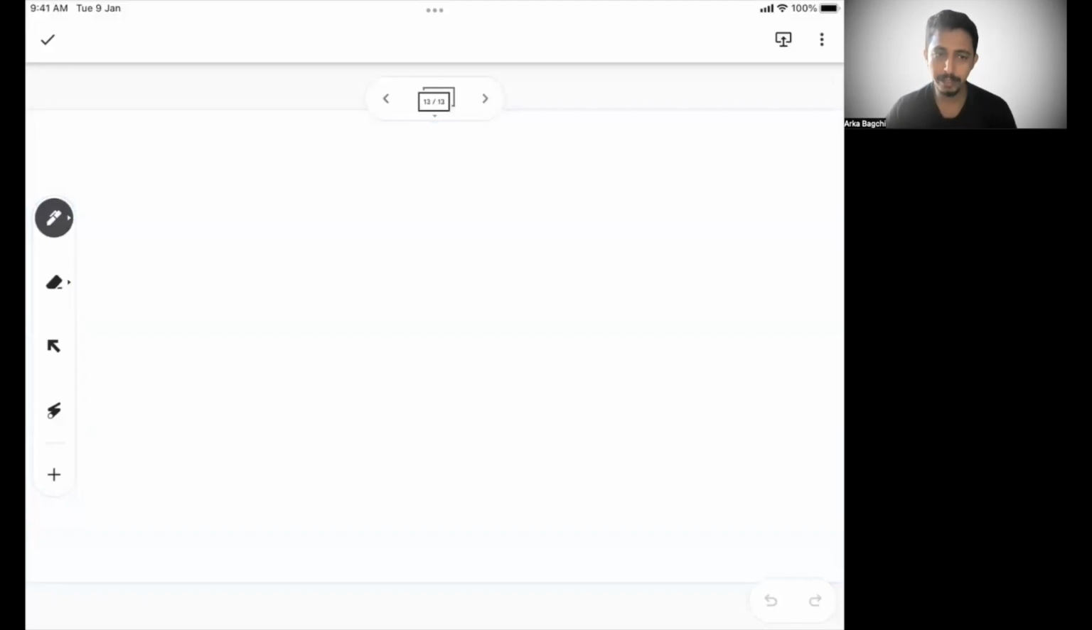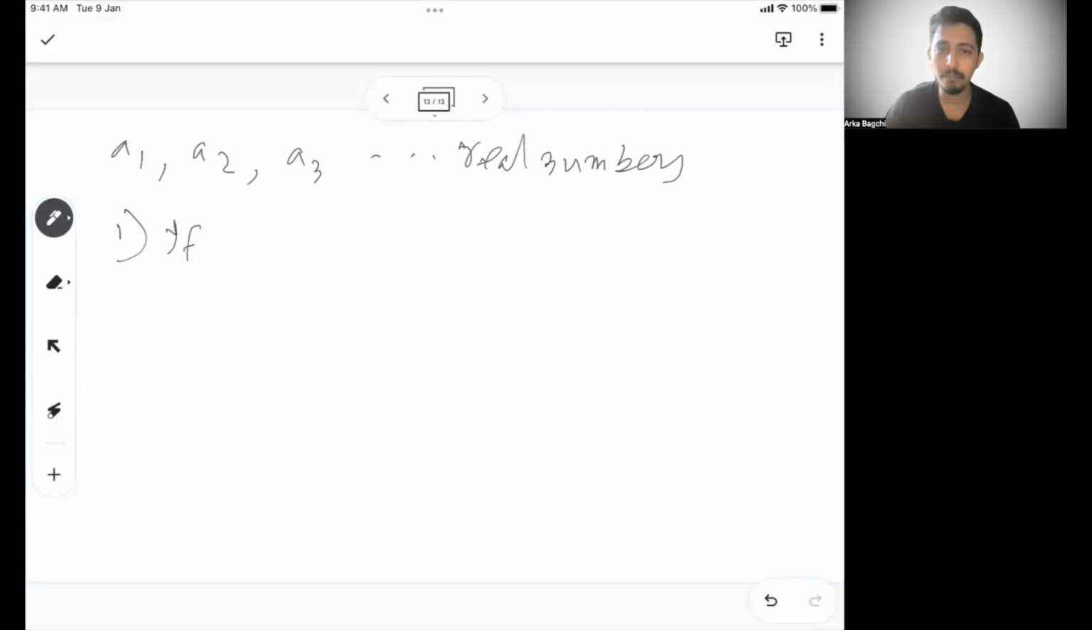Let's move on to the next set of formulas, and these are possibly the last ones we will cover today, and this is very important. Let's say a1, a2, a3 are all real numbers, and the formula I'm going to tell you is only valid for real numbers. Number one, if the sum of all these numbers is constant, if a1 plus a2 plus a3 till, let's say, an is constant,